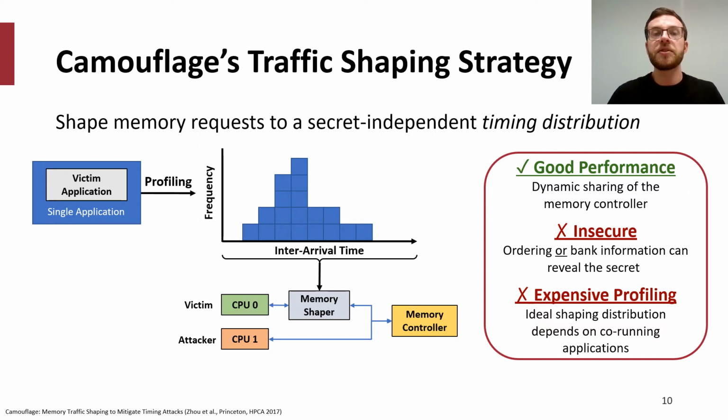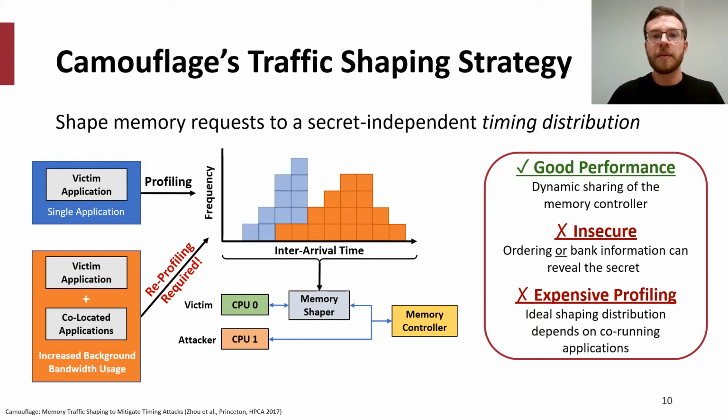Camouflage relies on an inter-arrival time distribution, but in practice, this distribution is dependent on co-running applications. If a different set of programs with different memory bandwidth requirements are running alongside, the victim's requests may be delayed, and in turn, its ideal timing distribution will also change. This makes it very difficult to profile victim applications, since we need to know the bandwidth requirements of all co-located applications in advance.